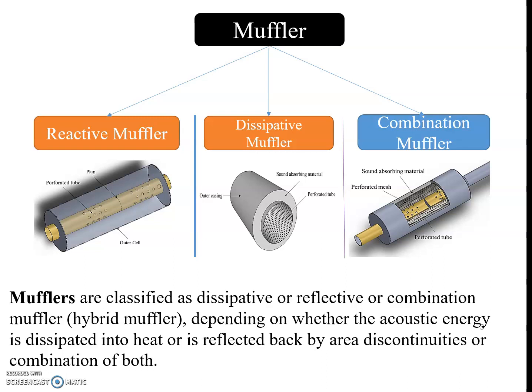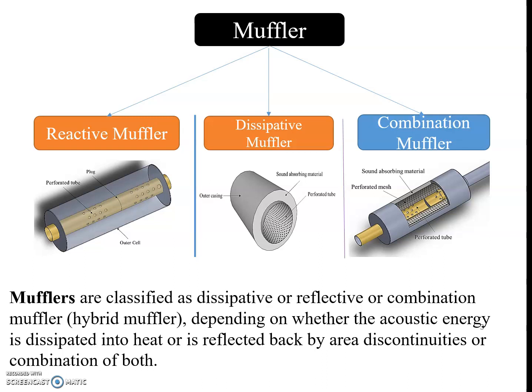These are the sound absorbing materials used to design the dissipative muffler. This sound absorbing material is placed inside the muffler, where there are tubes of varying length with or without perforation, or baffles in the chamber with or without perforated baffles, or it may be part of a reactive muffler.